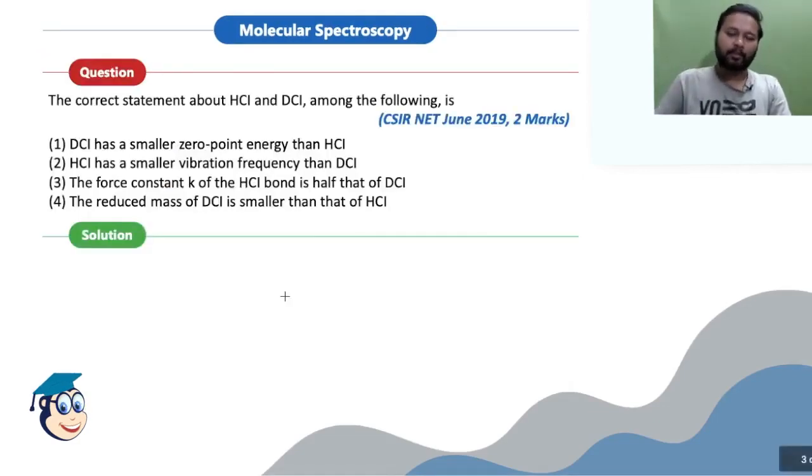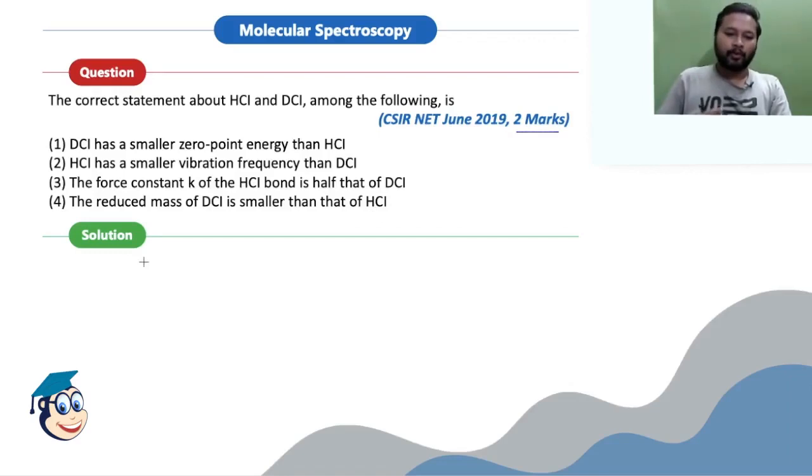Now, let's talk about the first question. This question was asked for 2 marks in the same exam, that is the CSIR June 2019 exam. The question says that the correct statement about HCl and DCl among the following is. Now D is nothing but deuterium, an isotope of hydrogen, right? So there are 4 different statements. The first one says that DCl has a smaller zero-point energy than HCl. Second says HCl has a smaller vibrational frequency than DCl. Third says that the force constant k of the HCl bond is half that of DCl. Fourth says that the reduced mass of DCl is smaller than that of HCl.